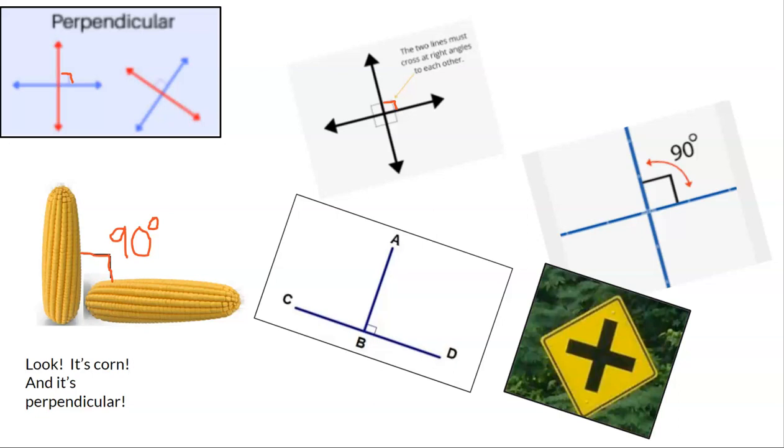Also, perpendicular lines do not have to actually intersect, like pass completely through each other. That's not necessary. As long as they meet at a point and form a right angle, they are perpendicular. And there's lots of real life examples of perpendicular lines everywhere.